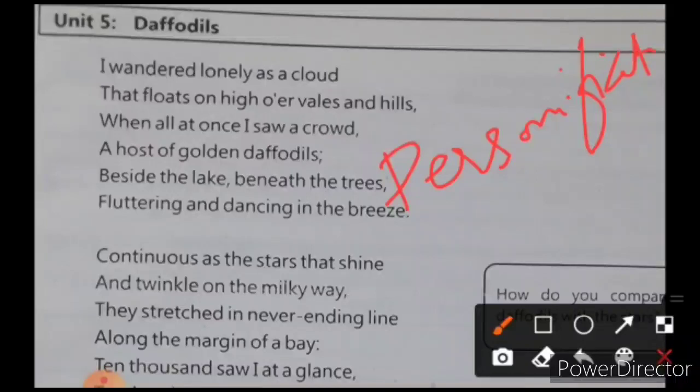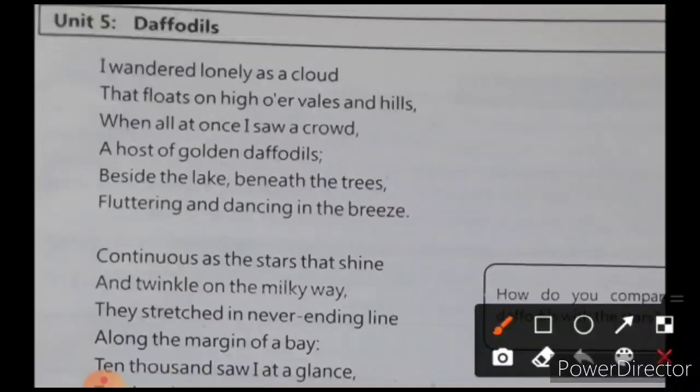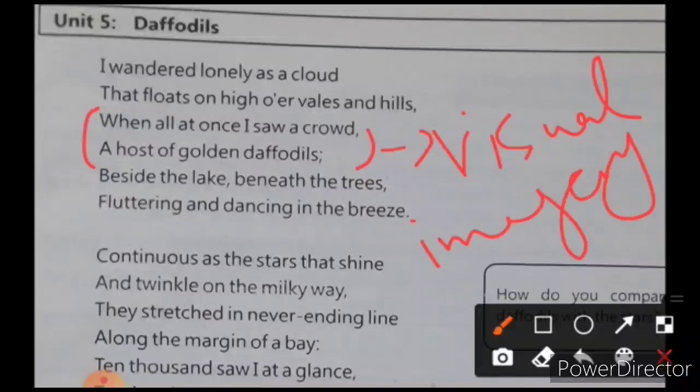Clear? Okay, "when all at once I saw a crowd, a host of golden daffodils." Now in these two lines, if you look over here, what do we have? We have the visual imagery. Okay, which imagery is being used? Visual imagery. Okay, if for example in the paper you get a question as to which type of figure of speech has been used over here, you are going to say that simile has been used, that the poet is comparing himself with a cloud. We also have personification, that the cloud has been given the human qualities, and again in the third and the fourth line we have the visual imagery.